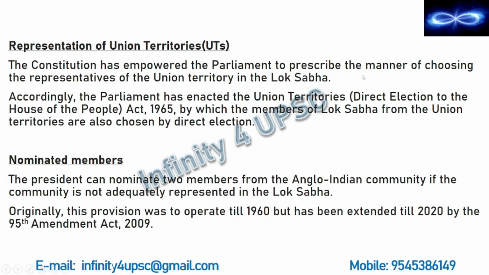And when was this enacted? The Union Territories Direct Election to the House of People Act 1965. Remember this date, 1965. Now when you see this date 1965, you are supposed to have few doubts in your mind. What should be those doubts?